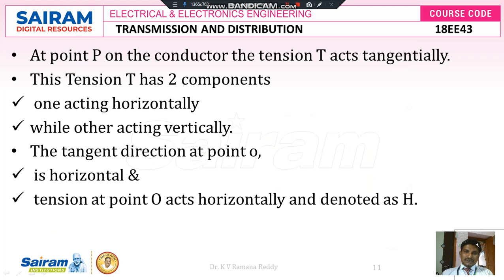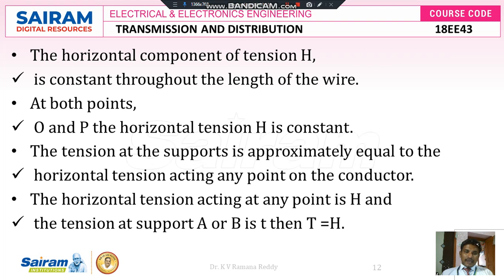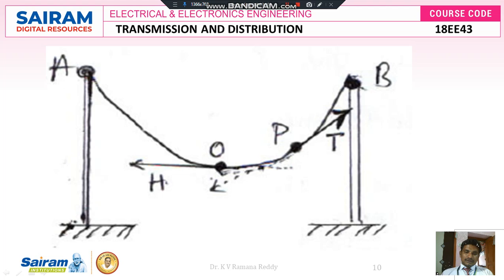But in most cases, at any point on the conductor, the tension acts horizontally, and H is a constant value. The tension at the supports is approximately equal to the horizontal tension acting at any point on the conductor. Therefore, the horizontal tension acting at any point is capital H, that we can see here. This is the point O on this conductor.